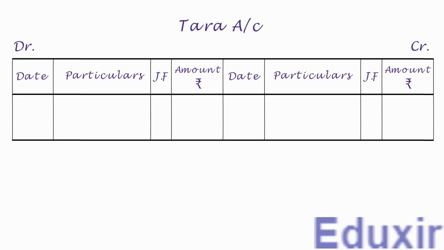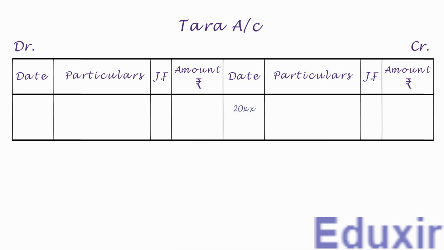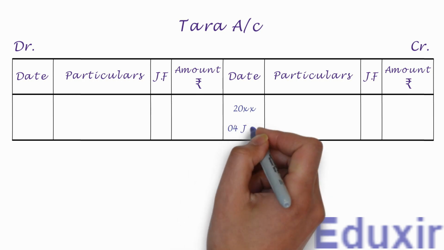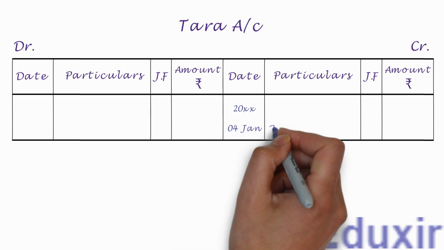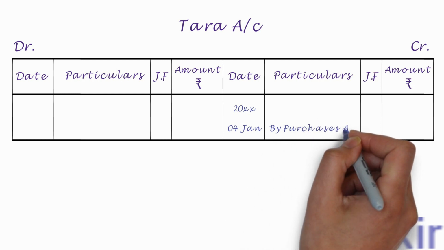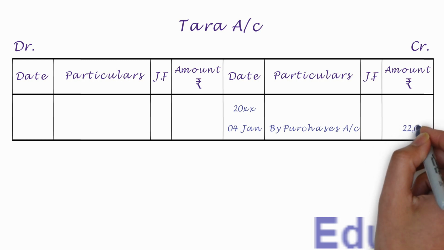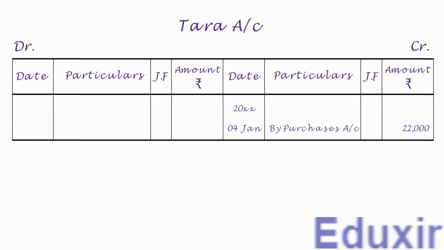Now on the credit side, let us first write the year in the date column. Let us then write the date. We need to write by purchases account into the particulars column. Let us write the credit amount of 22,000 rupees into the amount column. That completes the posting of this journal entry into the Tara account. Let us now take up the next entry.